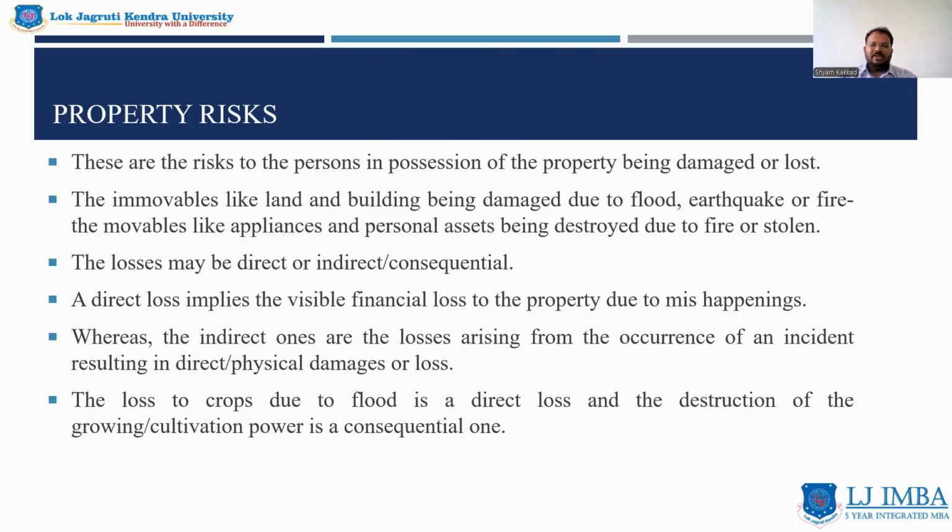The best example is the loss of crops due to a flood is direct loss because we will lose the entire crop. But the loss to the land or its cultivation power is consequential one. The earthquake might damage the property. That is also an example of property risk.